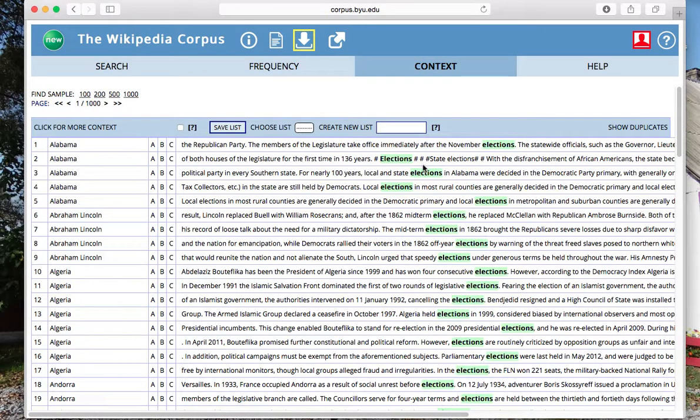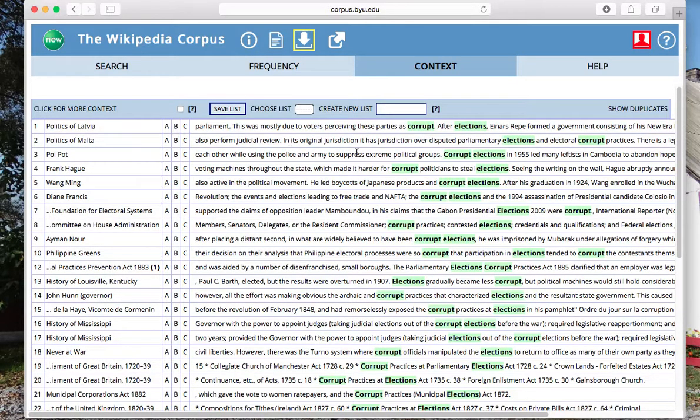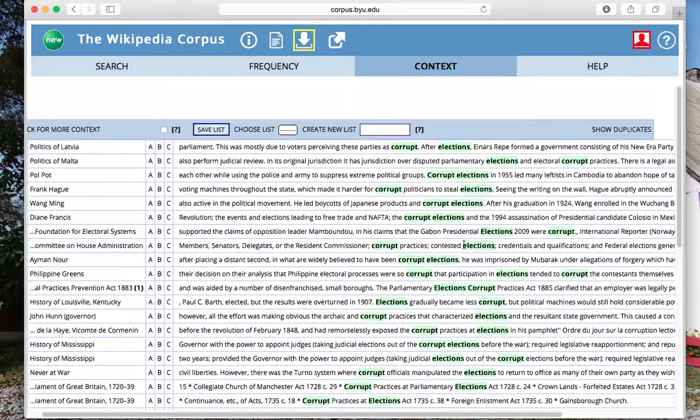And look at this. Oh, that's not what we were looking for, is it? What if we click that? Oh, here we go. So apparently if I clicked this tab, it went straight back to my context for elections, and I had to click on the new little hyperlink to get to this collocate search. So here we have politics of Latvia, politics of Malta, Pol Pot, Frank Hague, all this stuff here. We have corrupt elections, elections and electoral corrupt practices. So there, that might give us some interesting information.